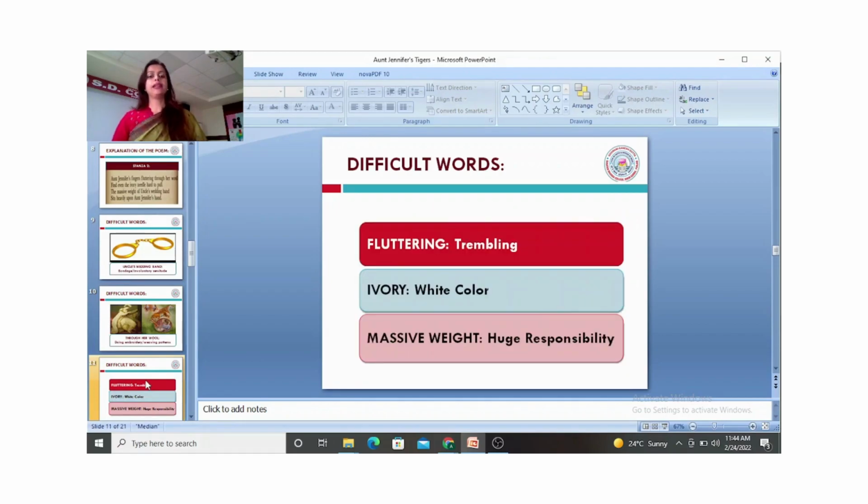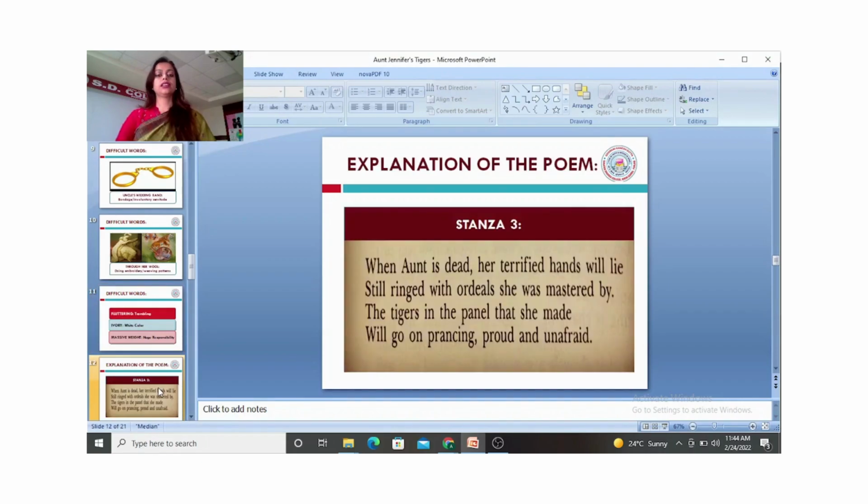Fluttering means trembling. Ivory is the white color, and massive weight is huge responsibility. Now let's finally see how she culminates the entire poem, because in stanza 1 she has talked about the powerful images of tigers. In stanza 2 she has talked about the meek, docile servitude or bondage of Aunt Jennifer. So let's see how Adrienne Rich, the poet, clubs the two images together in the last stanza.